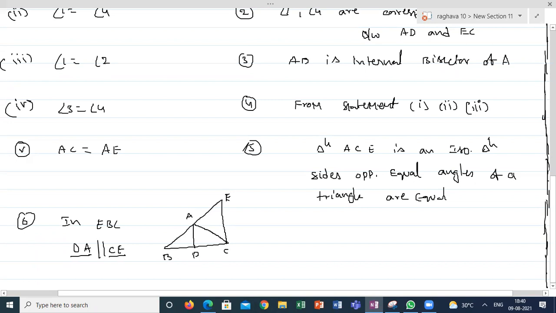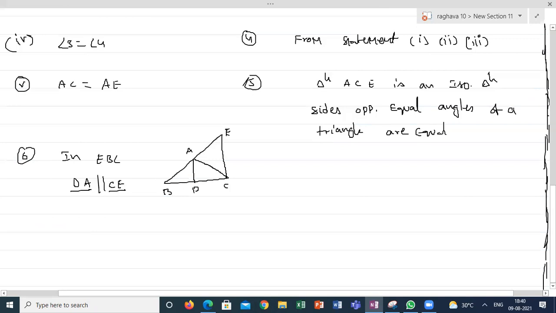So using the basic proportionality theorem, what can I write here? BD by DC will be equal to BA by AE. This is a line intersecting BE and BC and parallel to EC, so it will divide the sides in the same ratio. So BD by DC is equal to BA by AE. These are not equal symbols; it's the same ratio I'm taking. I don't want to confuse you with these symbols.